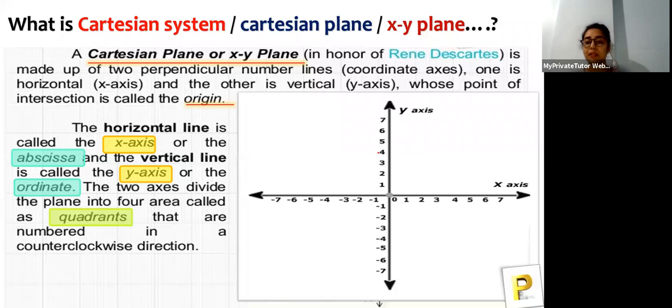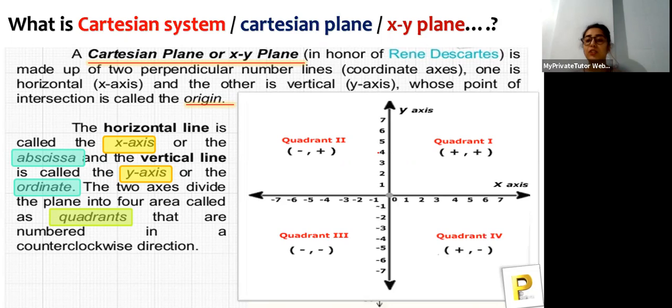So what does that mean? That they are numbered in counterclockwise direction. So let's see how. This is called the first quadrant. So you go from the right hand side to the fourth one, like that. So the first quadrant, then you have the second quadrant, the third quadrant, and the fourth quadrant. Okay, so you will be thinking why these plus and minus signs over here. I'll be telling you that as well.